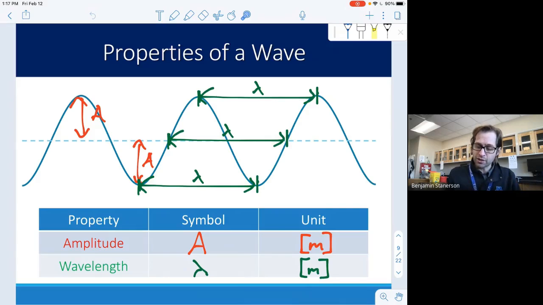The next thing that we can measure is the distance between two identical parts of the wave. So in this case, we call them crests, where it's the top part of the wave, or two equilibrium spots, or two low parts, and we call those low parts troughs. Any of those distances between there is an identical measurement as long as this is a consistent wave, and that's going to give us the wavelength. We use this symbol lambda for wavelength, so you'll see that in your equations. And we can measure it with our SI units like meters and centimeters and so on.